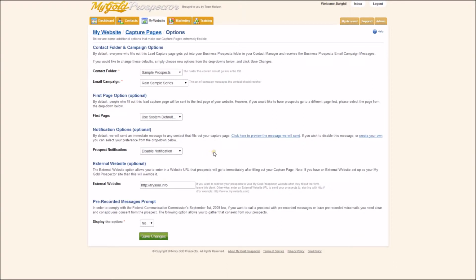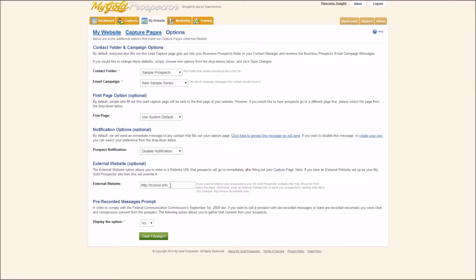We don't need to notify them. So make sure on the notification options you're just going to disable this. It's not necessary. And then the other thing to take a look at here is pre-recorded prompt. We don't necessarily need that, so just make sure this says no. So again, drop down Sample Prospect, Rain Sample Series, and then your sample page.